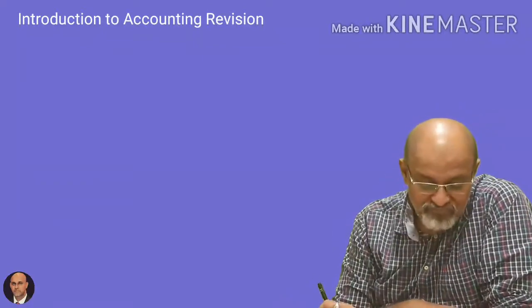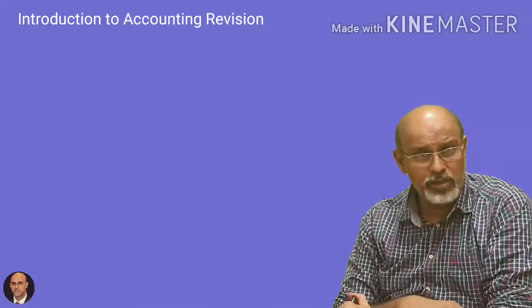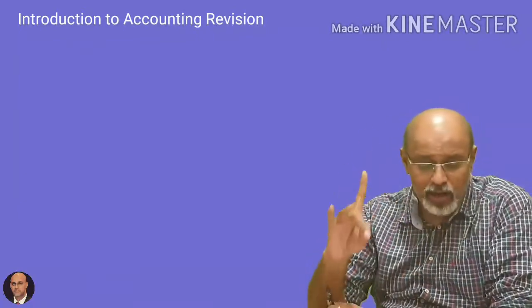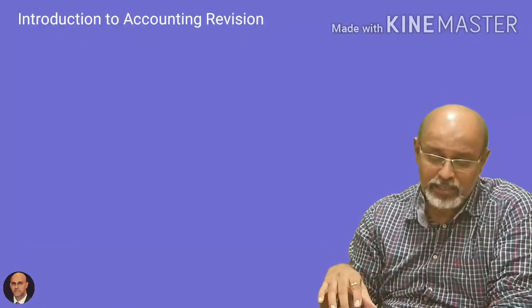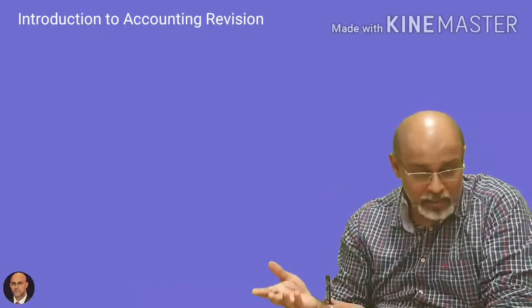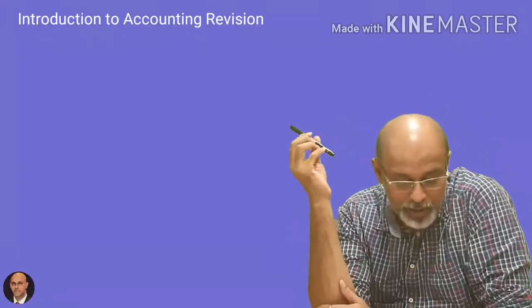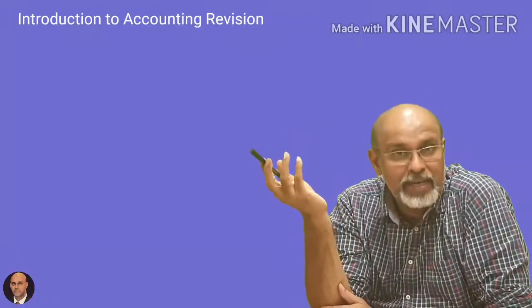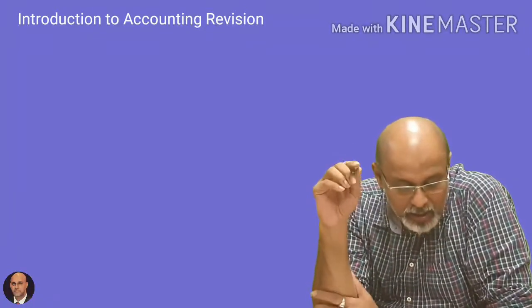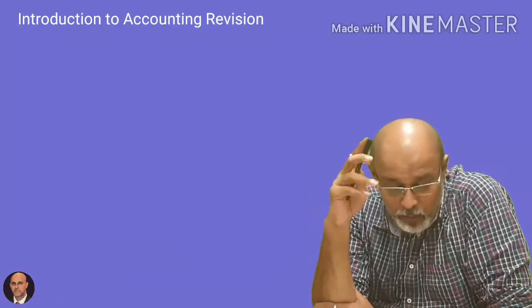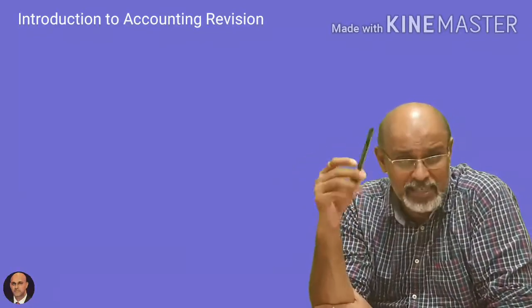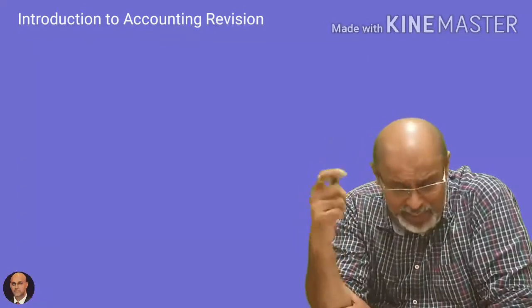Performance: bookkeeping is performed by junior staff, while accounting is performed by specialized people, that is, senior staff. What special skills are required? Bookkeeping is mechanical in nature, while accounting requires special skills because it analyzes and interprets.